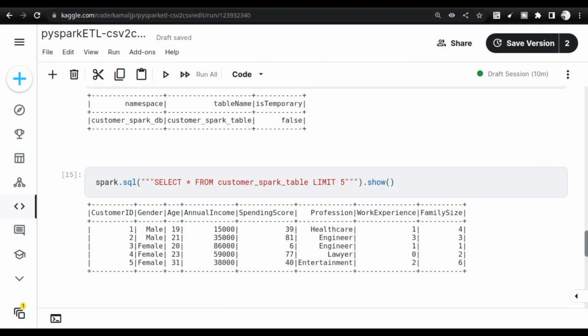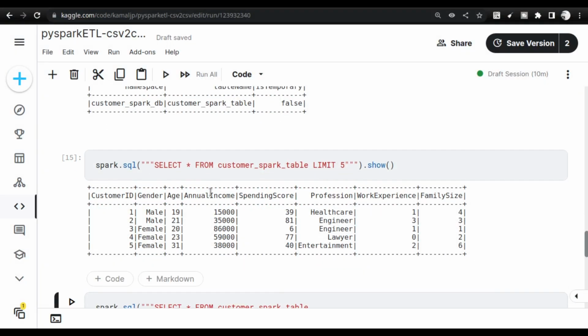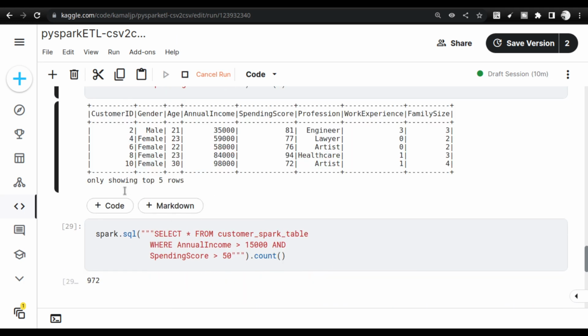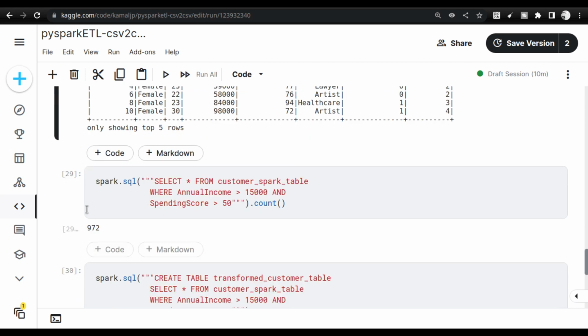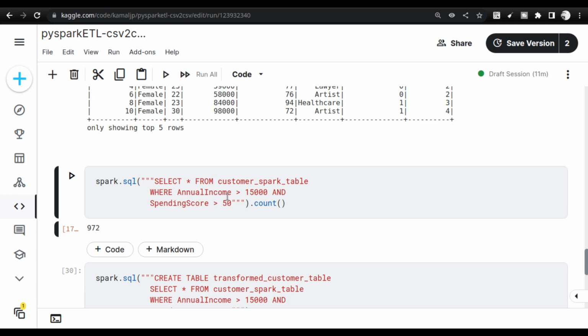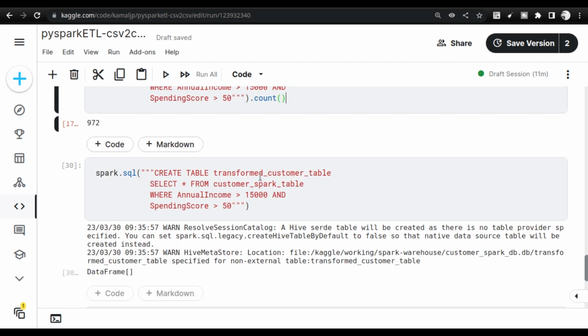If you go back to the Spark environment, right now we are trying to work on the filtering. I'm using the where clause to filter where annual income is greater than 50,000 and spending score is greater than 50, and I'm going to count how many there are. There are a total of 2,000 rows, and out of that 972 rows have an income greater than 50,000 and spending score greater than 50. This is what you find.